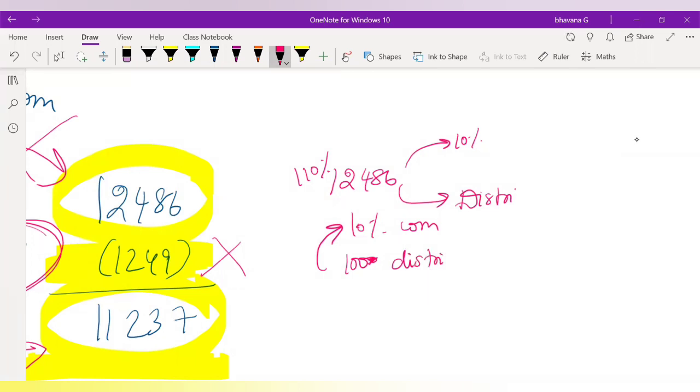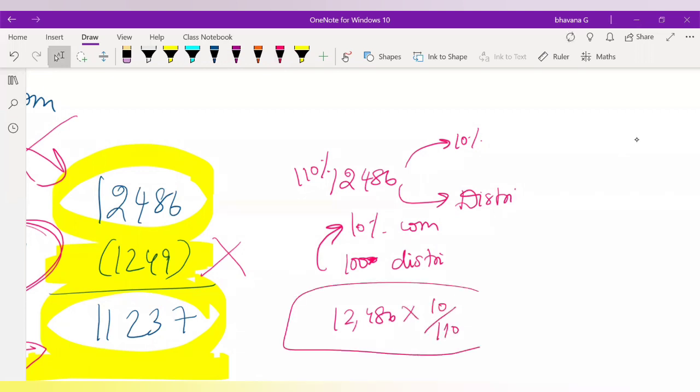So here what you will do is 12,486 into 10 by 110. This is how you will find out your commission. Did you guys understand how I got 10 by 110, or should I explain it again?